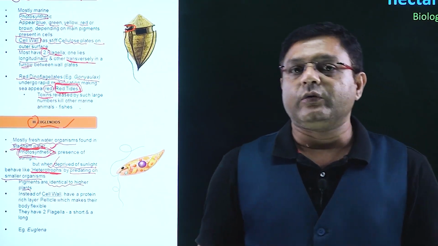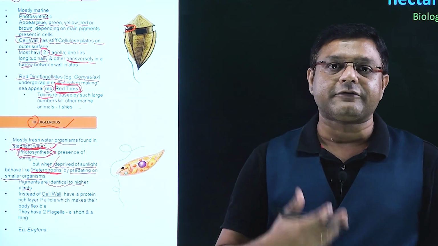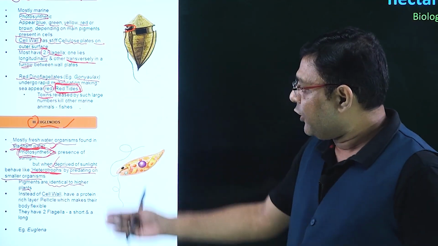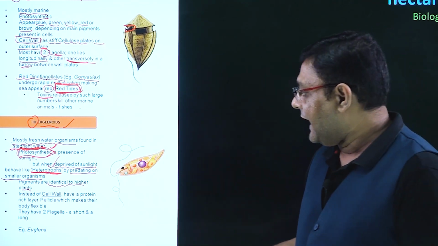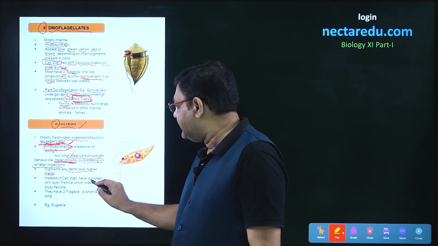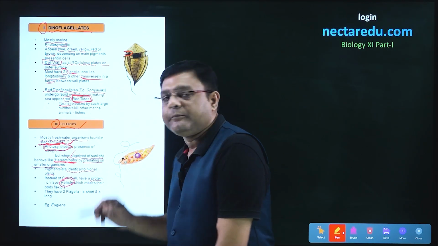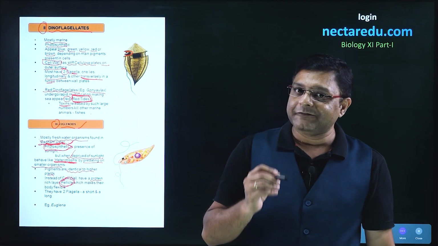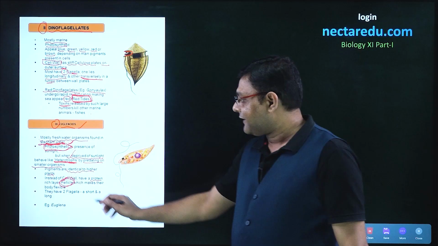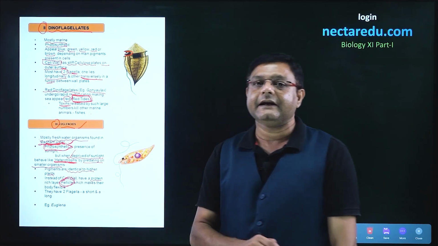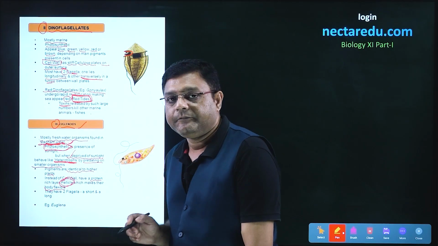In the earlier two cases, that is chrysophytes and dinoflagellates, we talked about the cell wall that is present. Now, in the case of euglenoids, the cell wall will be absent, and instead of a cell wall, there will be a protein-rich layer, the pellicle, which will be present in this case. If the cell wall was there, it was making the body rigid, but here the cell wall is absent and the pellicle is present, and that is why it will make their body flexible.